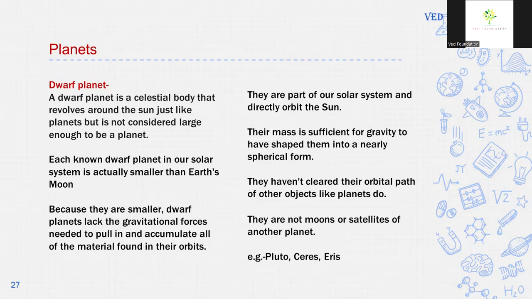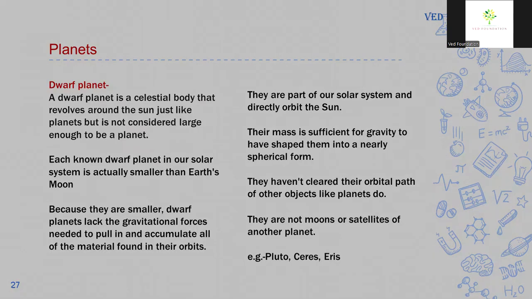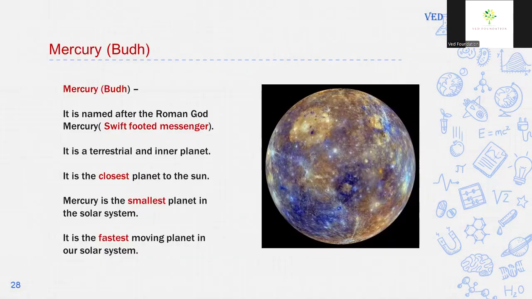They haven't cleared their orbital path of other objects like planets do. They are not moons or satellites of other planets. Pluto, Sedna, Eris are a few examples of dwarf planets. Let us learn more about the planets in our solar system.